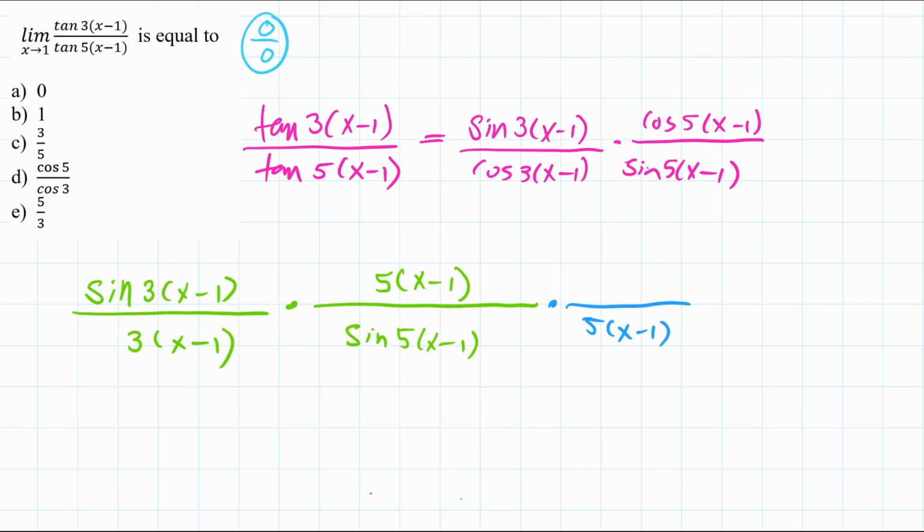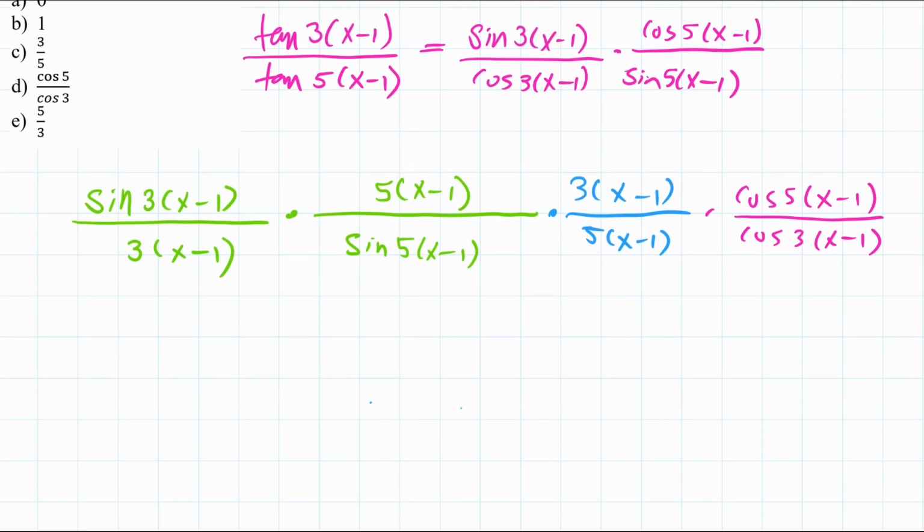So that's 3 times (x minus 1). And we still hold, of course, the cosine of 5(x minus 1) here, and down we have cosine of 3 times (x minus 1). Remember, we're taking the limit of this long expression as x goes to 1, and I'm going to investigate it one by one.